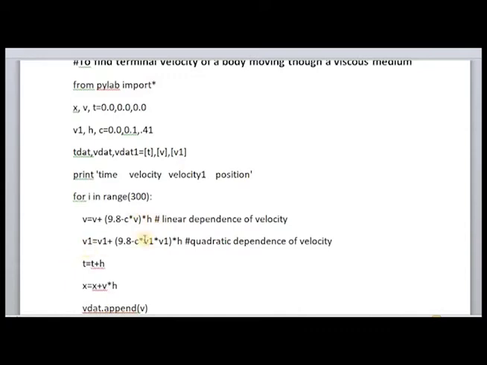And one more case is there. If it is dependent on the square of velocity, then v1 is equal to v1 plus 9.8 minus c v square into h. And these are the two steps we have discussed already earlier. We are doing the iteration 300 times. This loop works 300 times, and the time increment is t equals t plus h. Now the position: x is equal to x plus v into h.